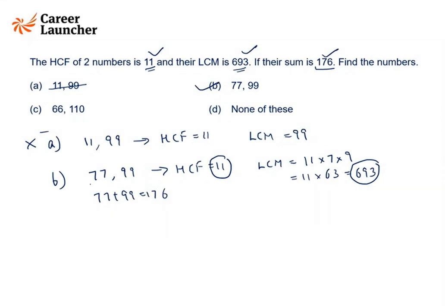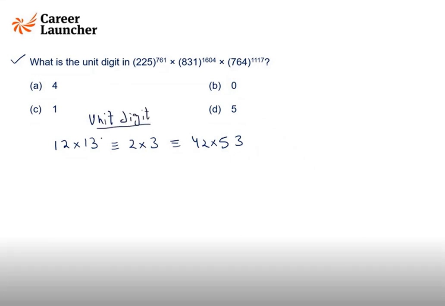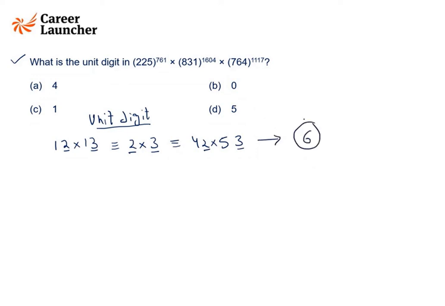Is the 10th question clear, guys? The unit digit, that means the last digit of all three products would be same, because unit digit depends upon only these two parts. It is independent of the other part. So in all three cases, we have the same unit digits in the numbers. So the unit digit in the product would be 6 in each case. Is this concept clear to you guys, or are you aware of this from before?